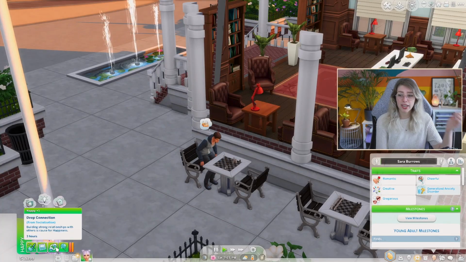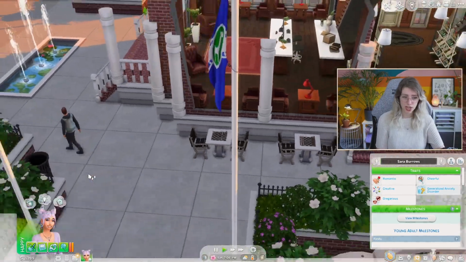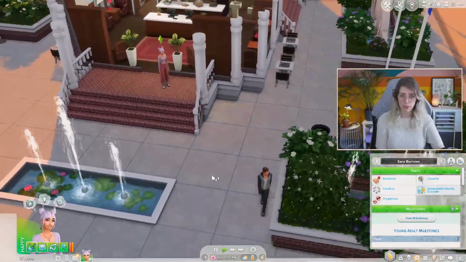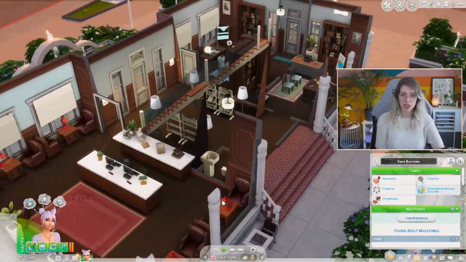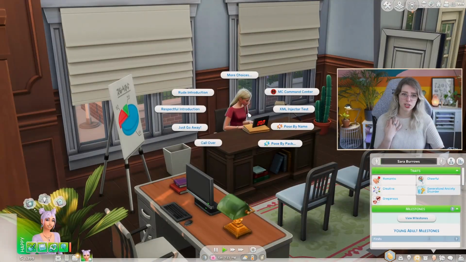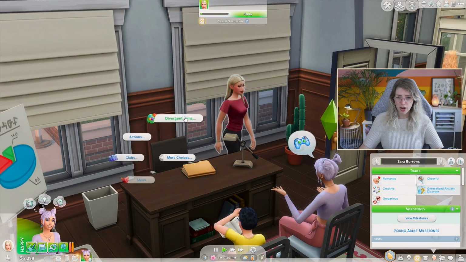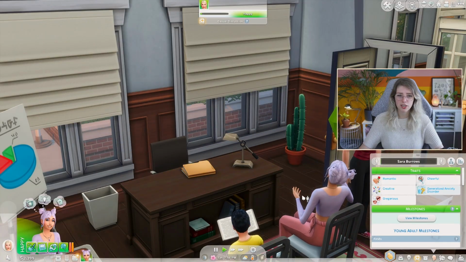She also now has a deep connection. Building strong relationships with others is a cause for happiness. Okay, so she is an outgoing and cheerful Sim. Okay, he just walked out on us. I wanted to talk to you, but fine, you apparently don't want to talk to us. Let me go say hi to you. Respectful introduction. Okay, now that we met her, let's try some of those things. Divergent Sims, discuss diagnosis.